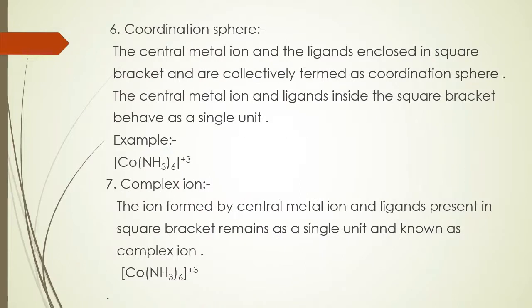Coordination sphere. The central metal ion and the ligands enclosed in a square bracket are collectively termed as the coordination sphere. The central metal ion and ligands inside the square bracket behave as a single unit. Next term is complex ion. The ion formed by the central metal ion and ligands present in the square bracket remains as a single unit and is known as the complex ion.